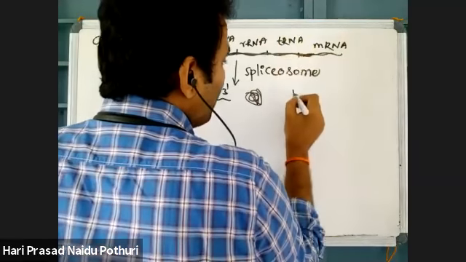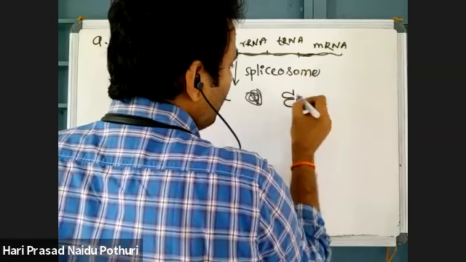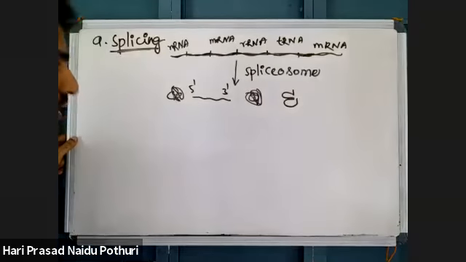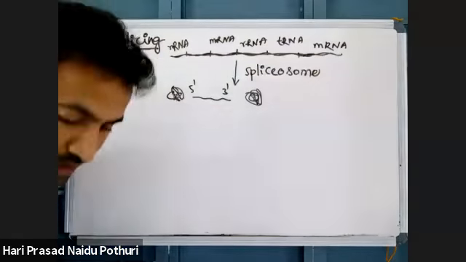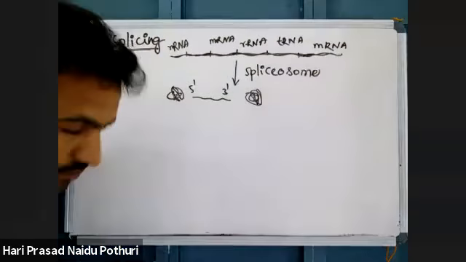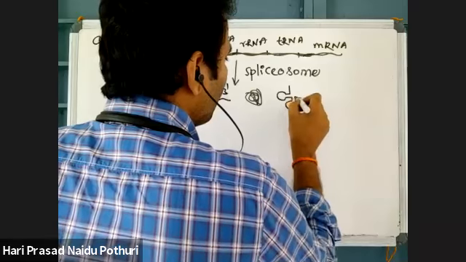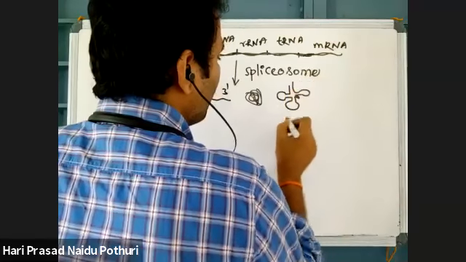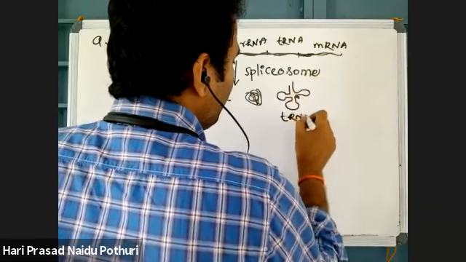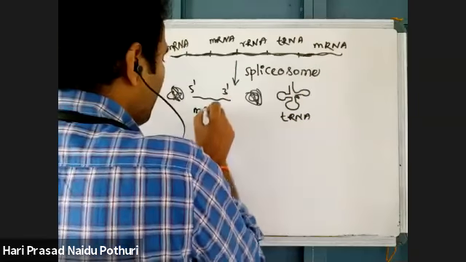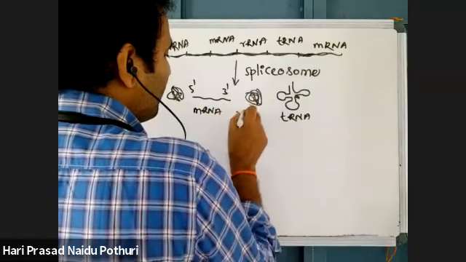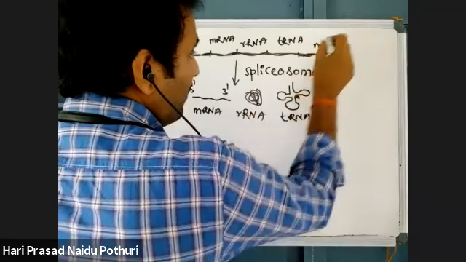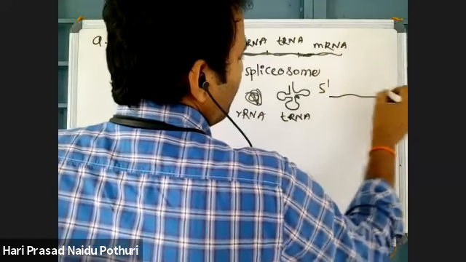One tRNA is there, the cloverleaf model, and that tRNA will also get separated. So this is a tRNA, this is one mRNA, this is ribosomal RNA, and one more mRNA, 5' to 3'.